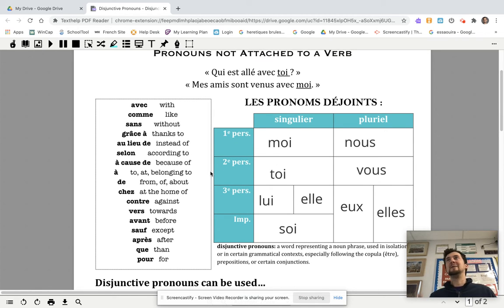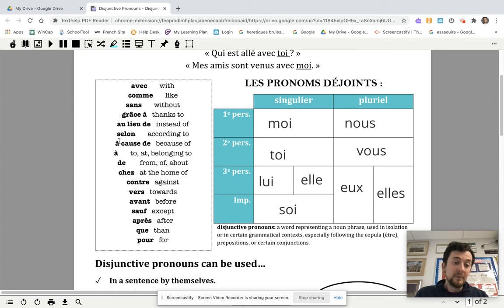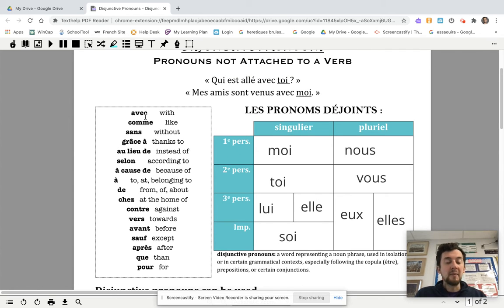You have the moi, toi, lui, elle, soi, nous, vous, elles already, so that's probably going to be very quick to memorize. But there's some of these prepositions that you'll have to memorize as well. Okay, so highlight the ones that you don't know. When you see avec on a quiz, you're going to be good, so not highlighting it. Comme, I've mentioned several times this year, but you may have to star it or put a squiggle. Mais voilà.